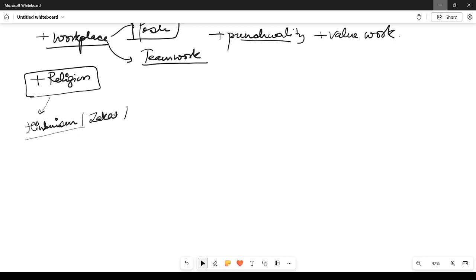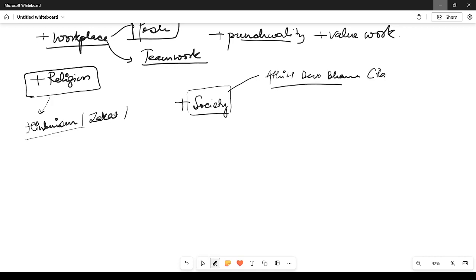Then we live in a society. So society teaches you various kinds of ethics. For example, if we go to the state of Rajasthan, the most important thing is Atithi Devo Bhava. These are the small things that, if you add them in your answer, will definitely add value and give you a boost over other candidates or aspirants.